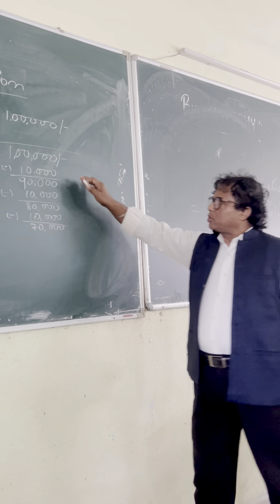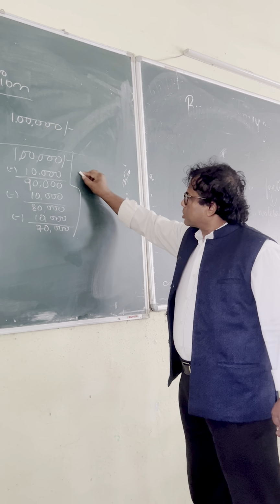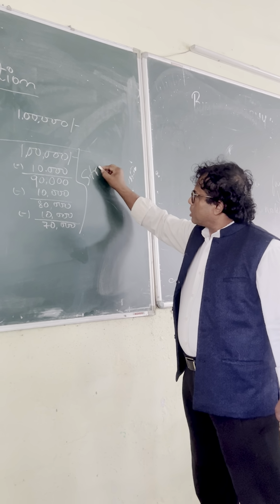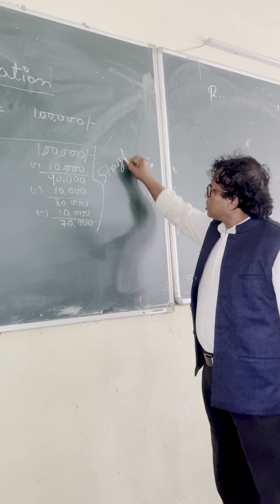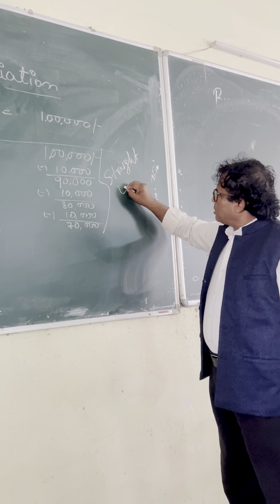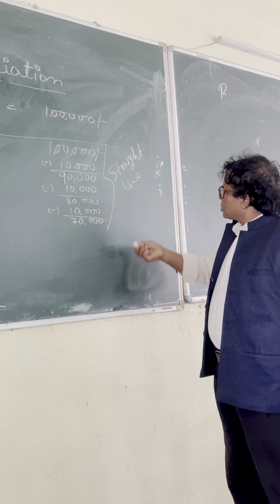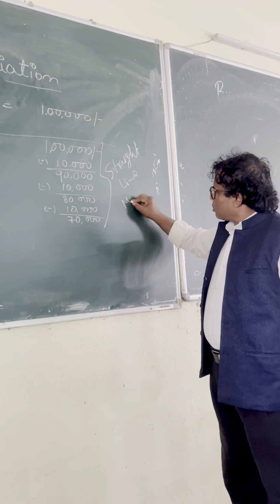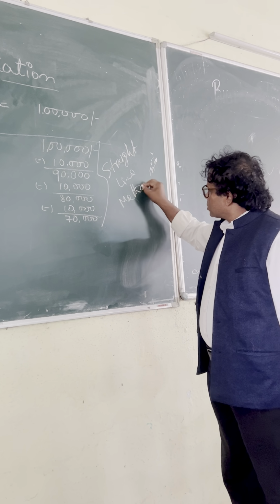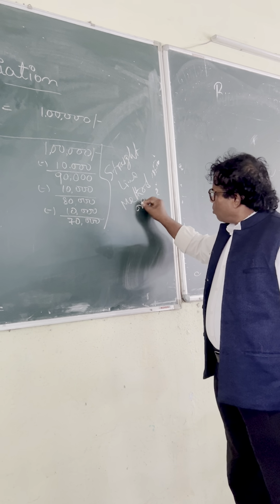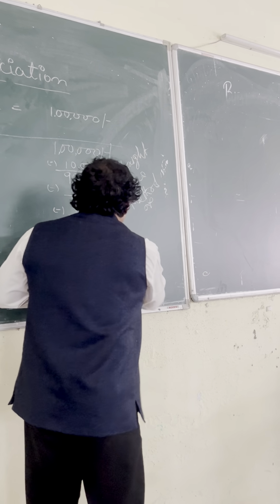So this is known as straight line method. You can write it, straight line method. This is known as straight line method or fixed installment method.